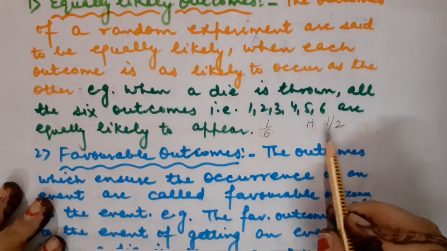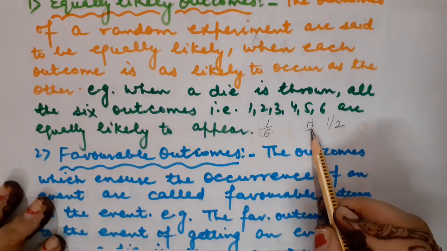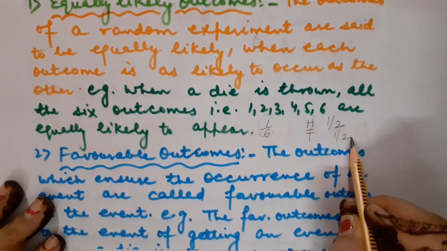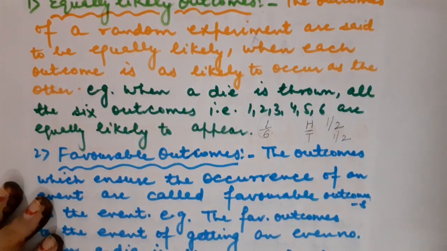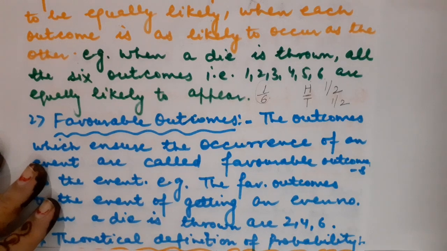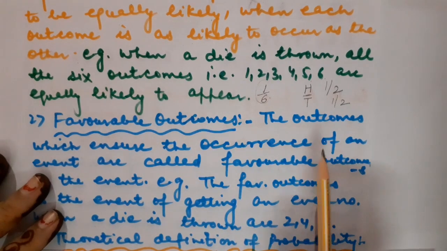But whenever we are going to toss a coin, the probability to get head is half, as well as the probability to get a tail is also half. Got it? Now here comes the next one, that is favorable outcomes. What do you mean by favorable outcomes?